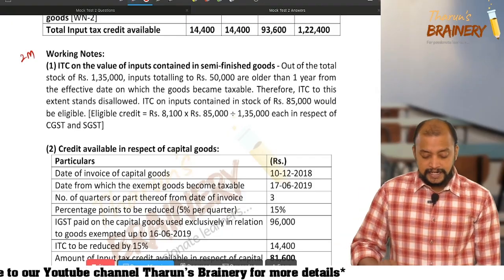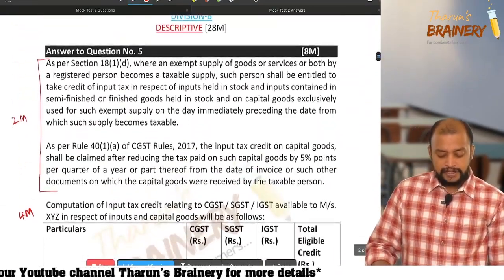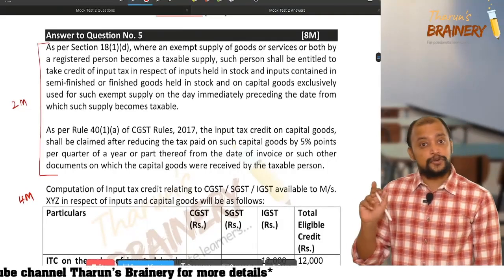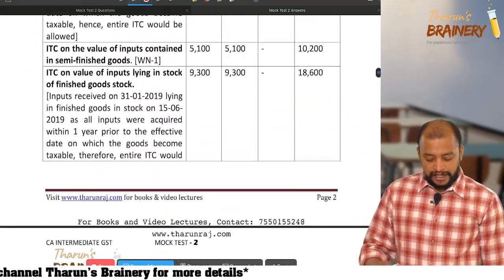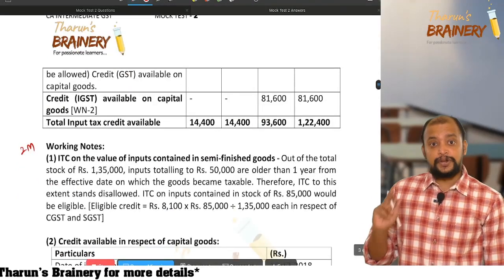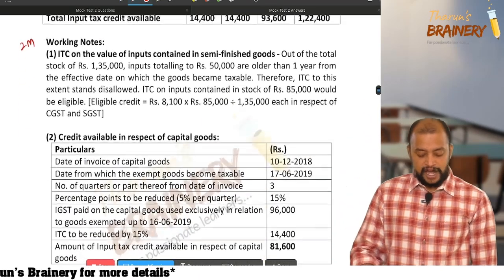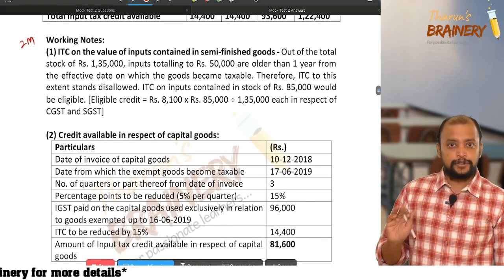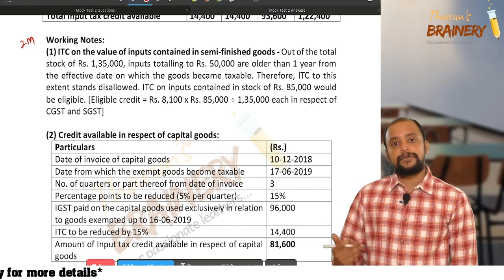So, please see whether you have got 8 out of 8. So, if you have written the first paragraph, give 2 marks. If you have done only the computation, give 4 marks. If you have not written the working notes, then you will not get that 2 marks. You should have written these working notes. Okay.